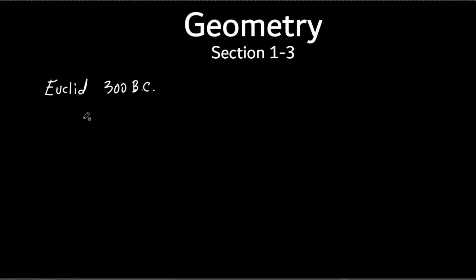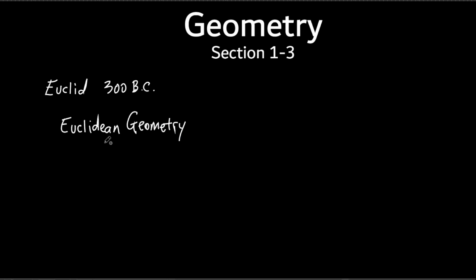All right? And we actually call this geometry that we're doing. Does everybody listen now? Thank you. We call this geometry. It's named after Euclid, but they call it Euclidean geometry. We're not going to go into any history on Euclid or anything like that, okay? I just want you to understand the name.